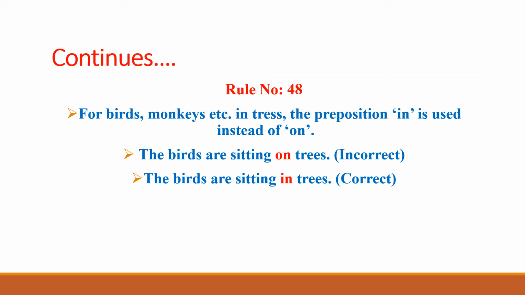So if we want to show that some monkeys or birds or insects are sitting in the tree, the preposition used with them is in, because these things cannot be sitting on the tree, rather they would be sitting or playing in trees. So this is the correct expression that we need to concentrate on in these sentences.